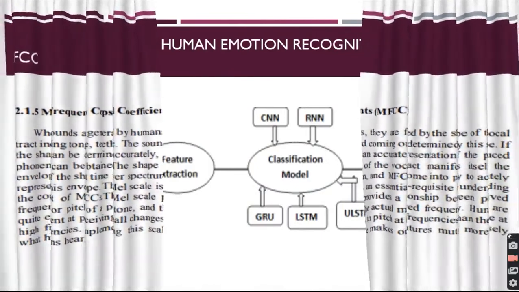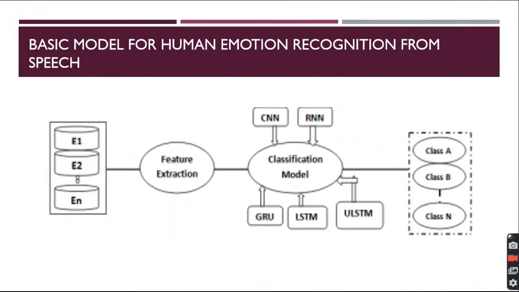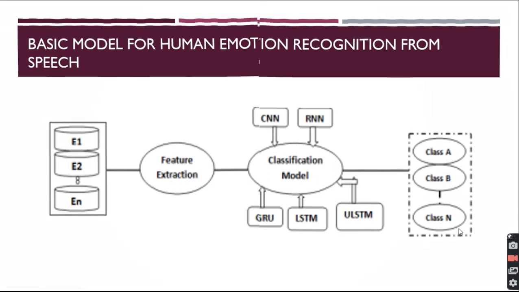So here is the actual model. How did we do the emotion recognition through various models? We used CNN, RNN, GRU, LSTM, and finally ULSTM, and we found that ULSTM is very efficient compared to all these other models. This is the emotion data, the audio database. We do the feature extraction, then the classification model, and then we classify into the emotion classes.